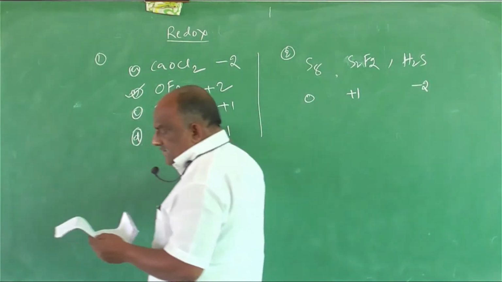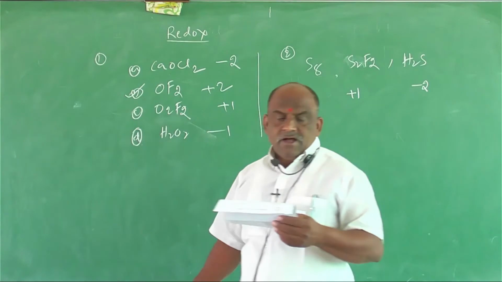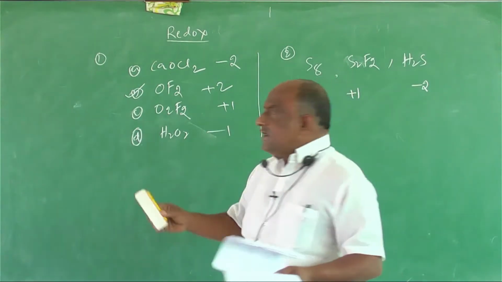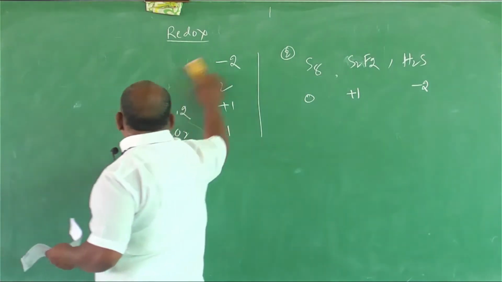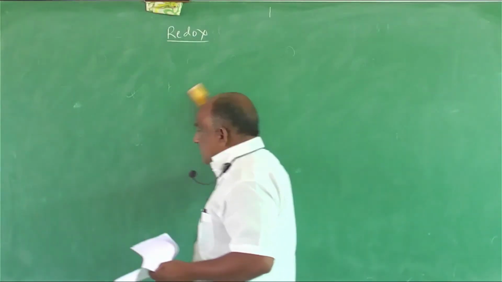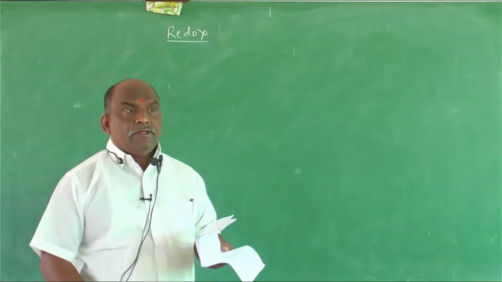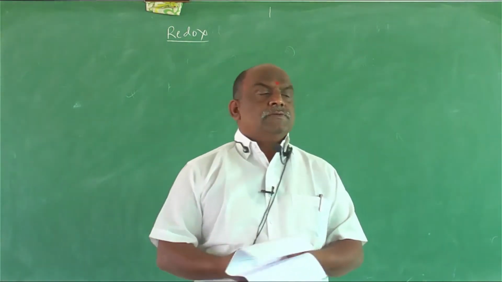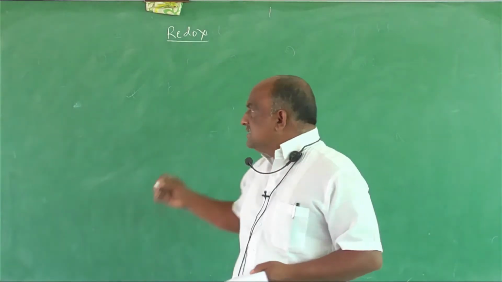And next is the oxidation state of chlorine in bleaching powder. We already discussed this question. It is +1 and -1 according to the structure only. Without the structure it is not possible to find the answer.